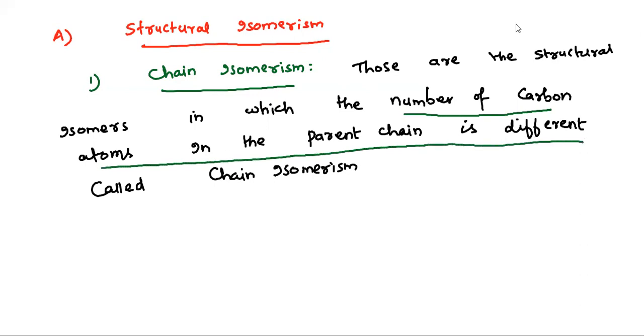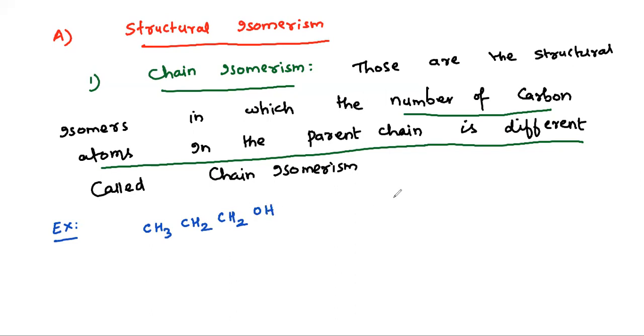Let's have an example. The example we saw under structural isomerism is a chain isomer only. So CH3, CH2, CH2, OH.